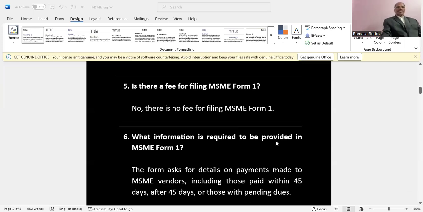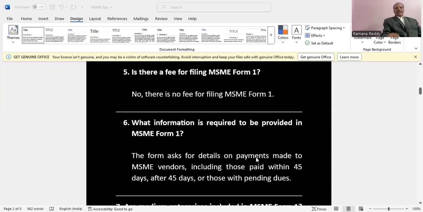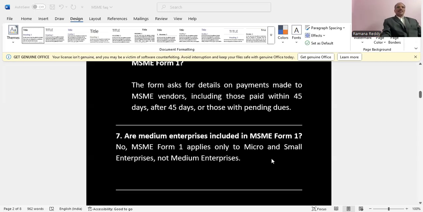What information is required to be provided in the MSME Form? In the form, details are pre-filled; we enter the CIN number or company name and it gets pre-filled. But in the Excel sheet, we need to give all the details, even the additional details, in the V3 version. The payments made within 45 days and after 45 days, the outstanding within 45 days and after 45 days, and the reason also need to be given. Vendor name and vendor PAN details also need to be given in the Excel sheet. The Excel sheet has to be downloaded from MSME Form 1, filled in, then attached and uploaded.